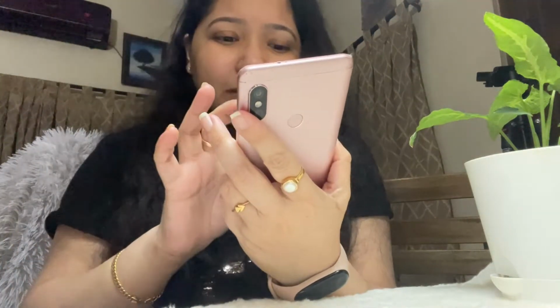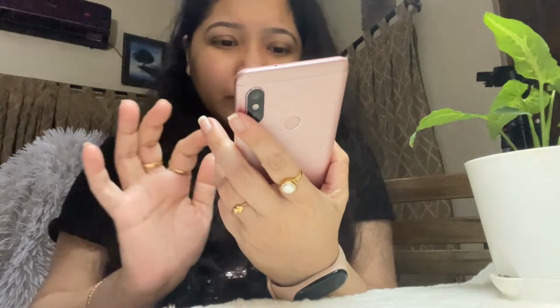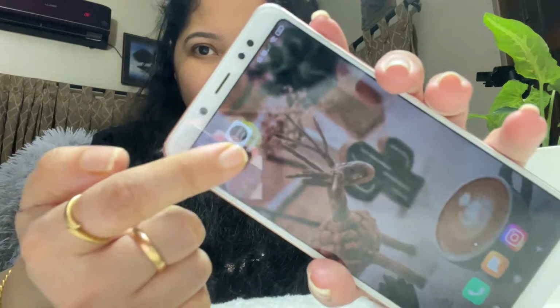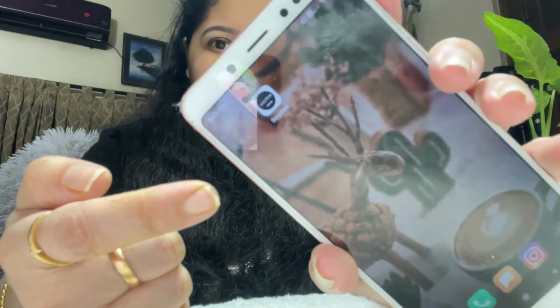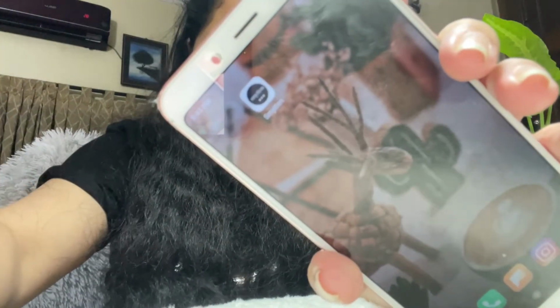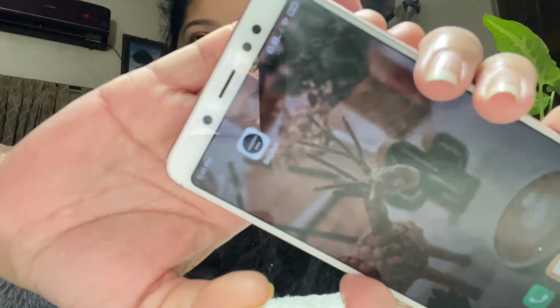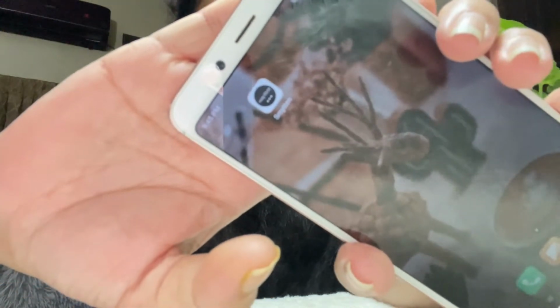Okay, if the brightness is a bit high, I will just reduce the brightness of my phone so you guys can see. This is the app. I don't want the reflection. I want you guys to see the app itself. I hope it is clear. Oh my god, this is a problem. You have a lot of reflection issues. Okay, let me give you a closer look at the app so you guys can understand what I am talking about.